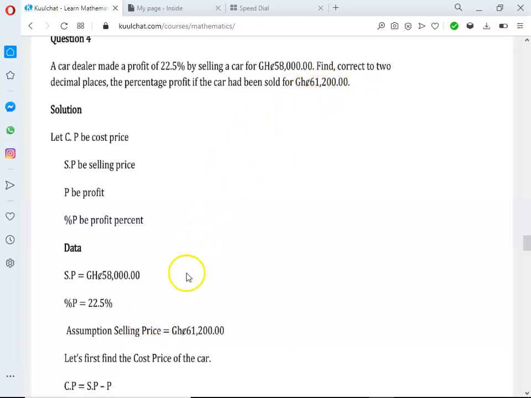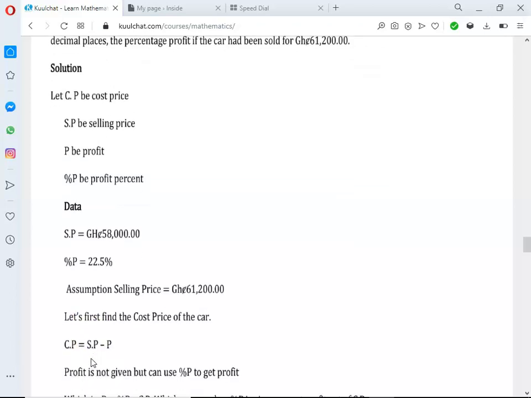That's what they are really interested in, the profit percent for the assumption selling price. So first, let's find the cost price. If we know the cost price, we can use it to find the profit percent of the assumption selling price.